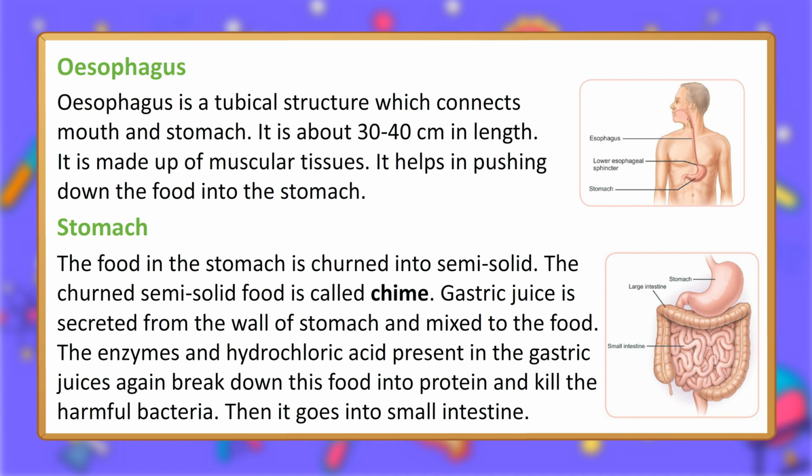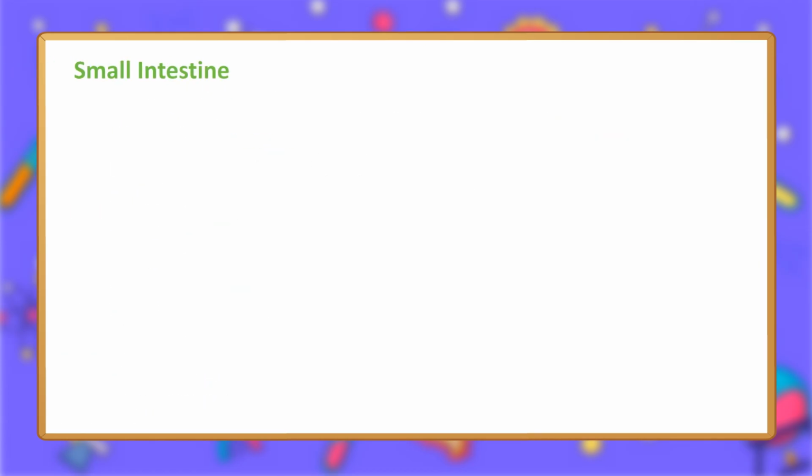Gastric juice is secreted from the wall of stomach and mixed with the food. The enzymes and hydrochloric acid present in the gastric juices again break down this food into protein and kill the harmful bacteria. Then it goes into small intestine.